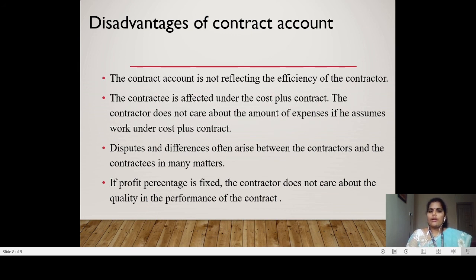Okay, so we studied what job costing is, its meaning, its advantages and disadvantages, the similarity between contract costing and job costing, as well as the difference between job costing and contract costing. By this we have completed the concept of job costing and contract costing.